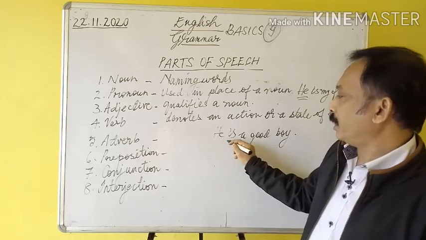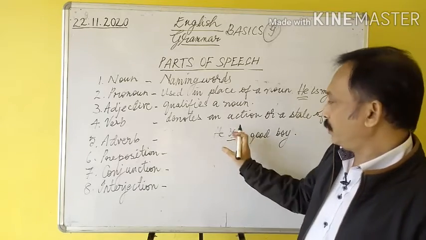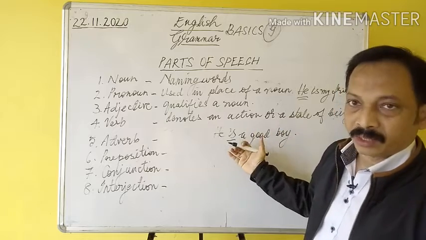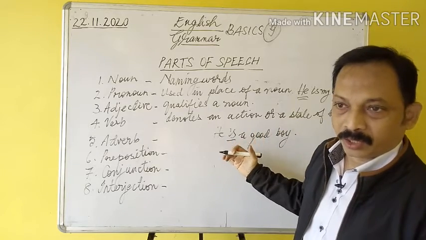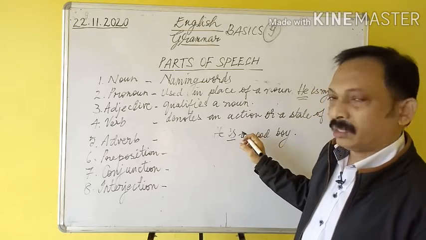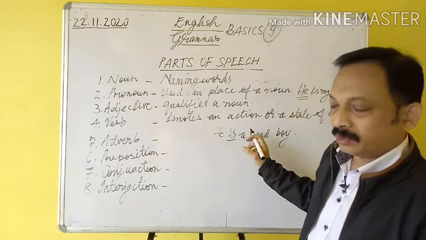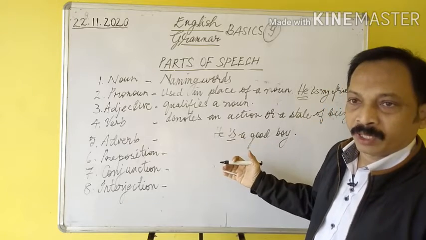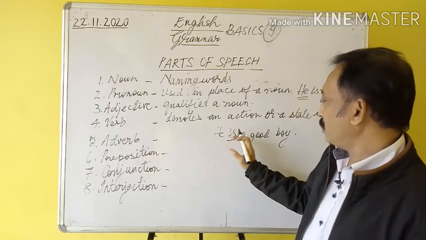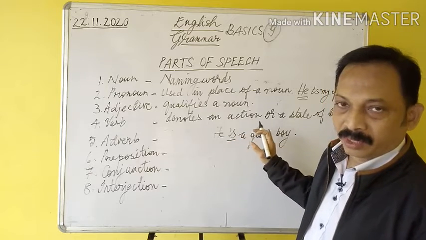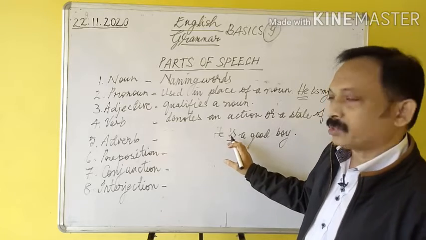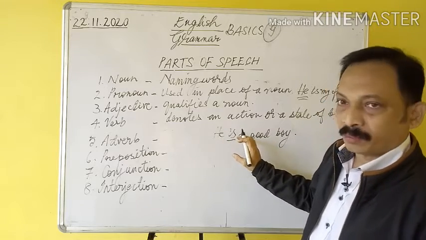He is a good boy. Here is the verb which denotes the state of being or the position, how he is. It doesn't say anything about any action. There is no action in the sentence, only it shows a state of being. And here the state of being means position. And what is the position of this boy? He is a good boy. Here he doesn't do anything, there is no action that he is performing. Just the sentence says about his position. Alright?